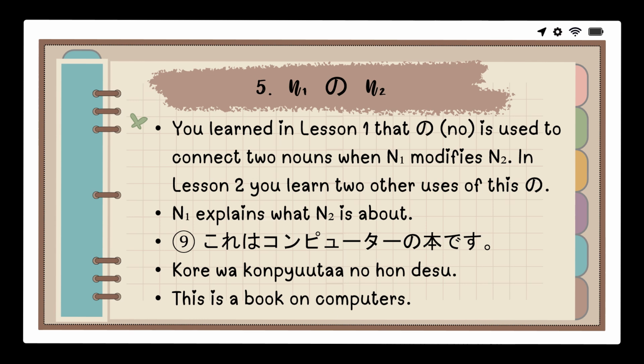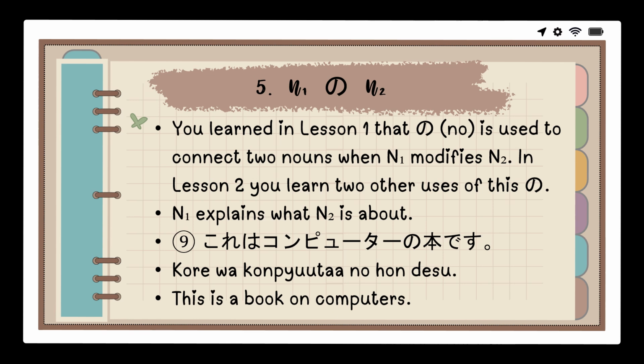Gobang. Noun 1, no, noun 2. You learned in lesson 1 that no is used to connect two nouns when noun 1 modifies noun 2. In lesson 2, you learned 2 other uses of this no. Noun 1 explains what noun 2 is about. For example, kore wa konpyuuta no hon desu.